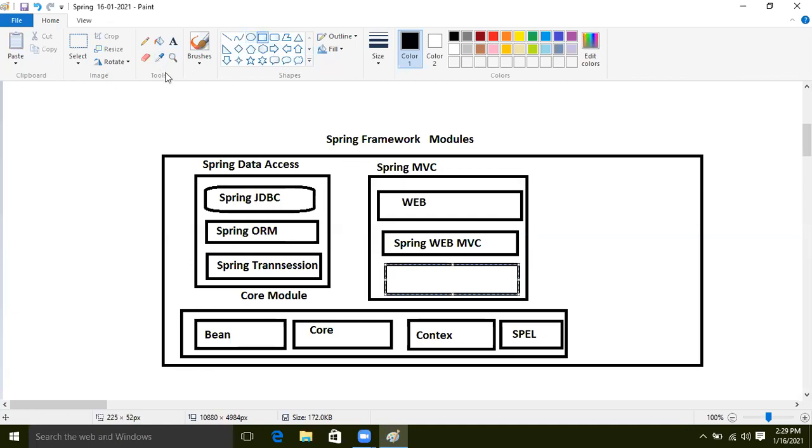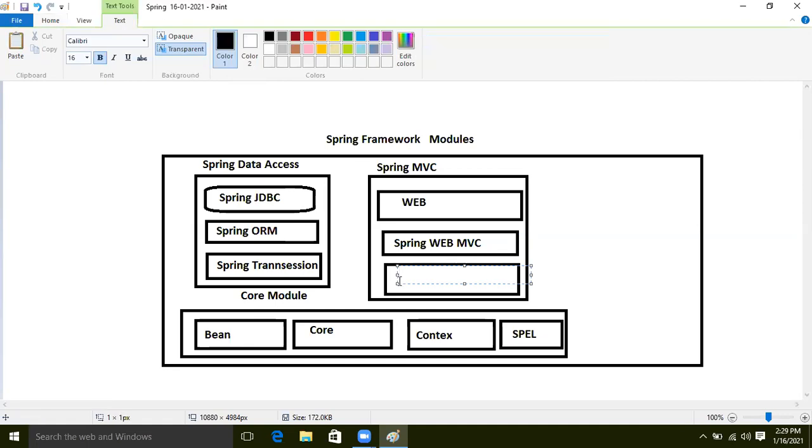Because if I don't explain web flow, you people will not understand Spring Boot Web MVC. Because of that I need to explain web flow. These three modules I will touch in Spring MVC as well as Spring Boot also.